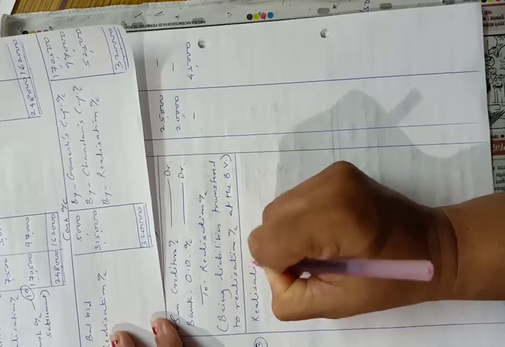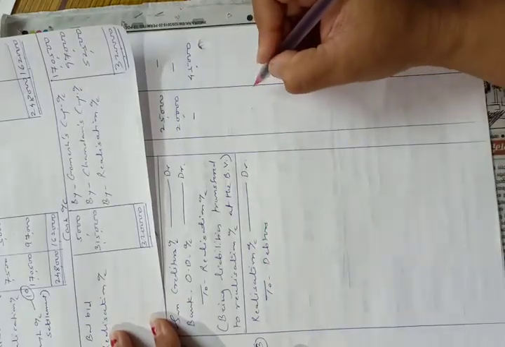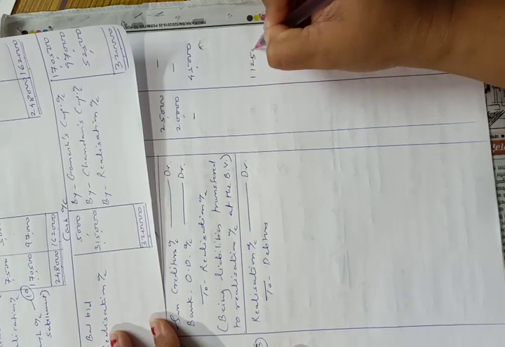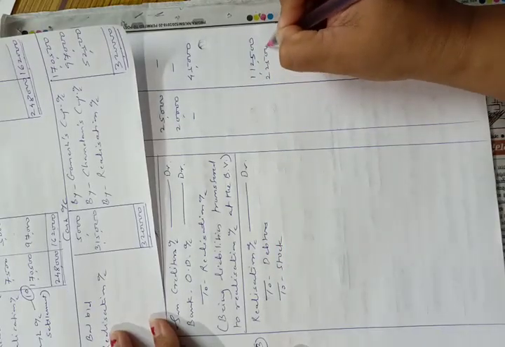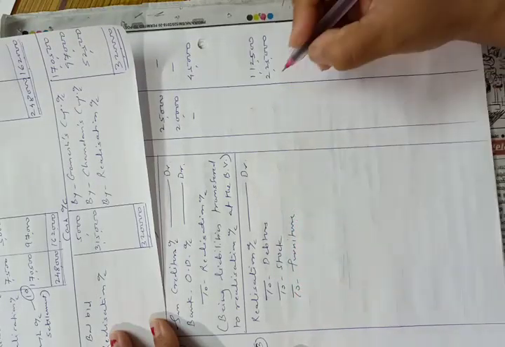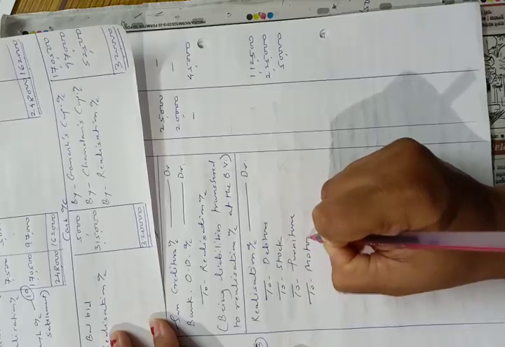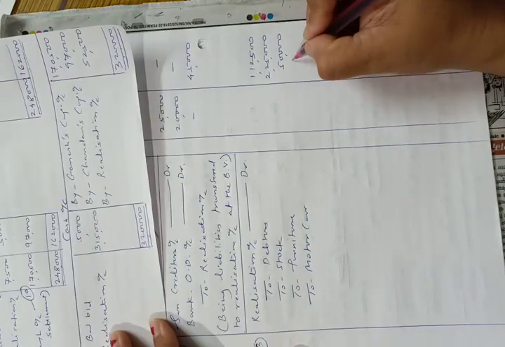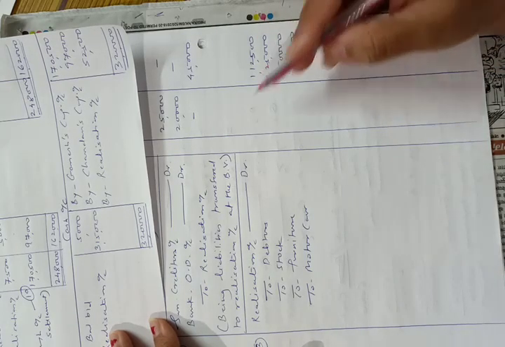So third entry, realization account debit to debtors 1,12,500, to stock 2,25,000, to furniture 50,000, to motor car 75,000, and total of this amount will be debited to realization account.